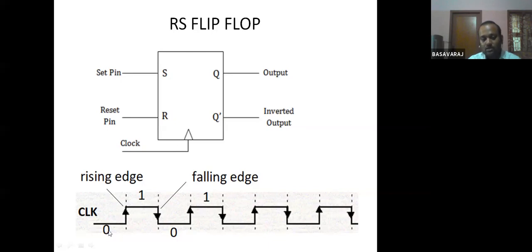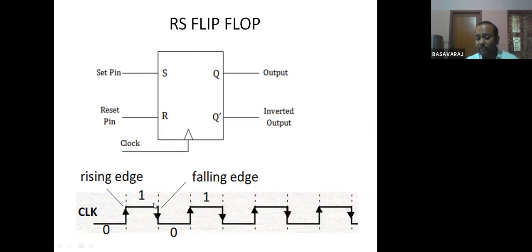So digital means it is always zeros and ones. So 0 here, 1 here, 0, 1, 1. Now here, this particular edge I will call the rising edge. Rising edge means the signal is going from 0 to 1. This is what we call the rising edge of the clock.